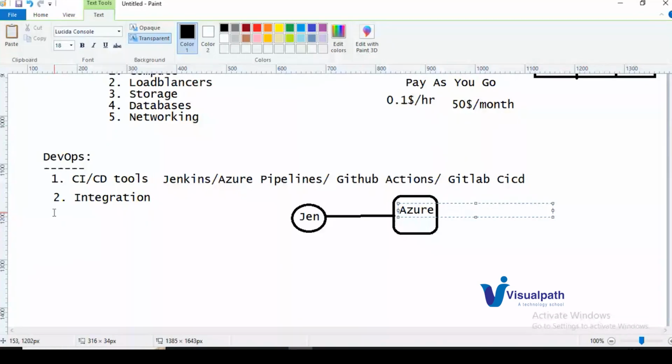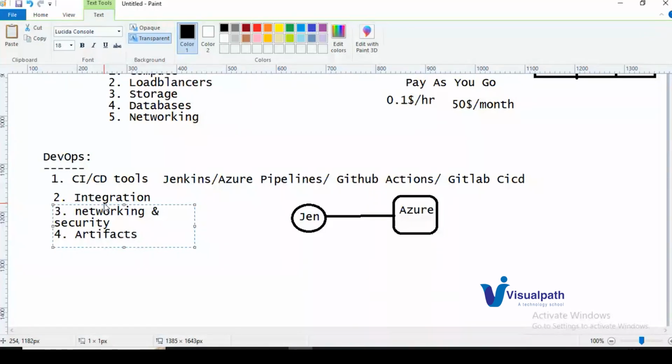After that, we need networking, security, and artifact storage. Once the build is completed, we need to store artifacts, right? We need artifact storage, and a few other things in the CI/CD pipeline. To achieve DevOps practices, we need all these things.